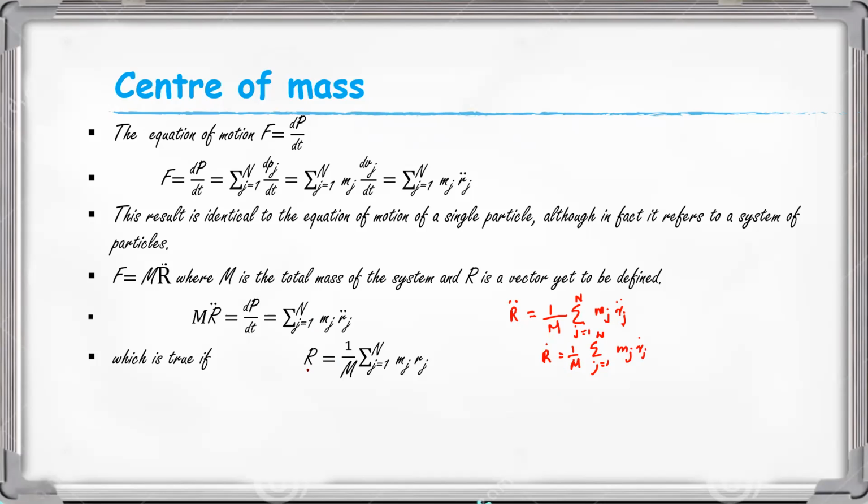Here R is a vector from the origin to the point called the center of mass. R is the position vector of the center of mass.